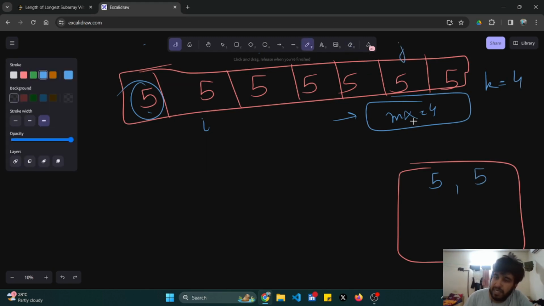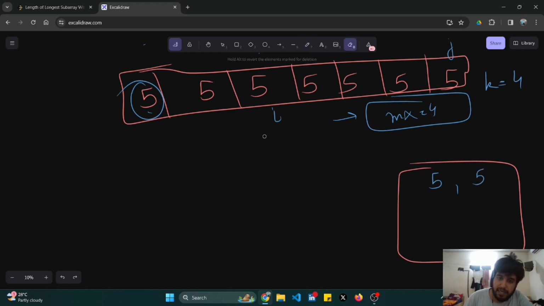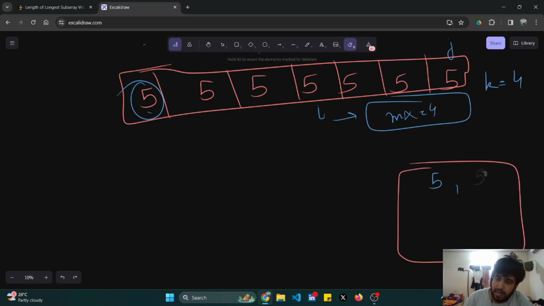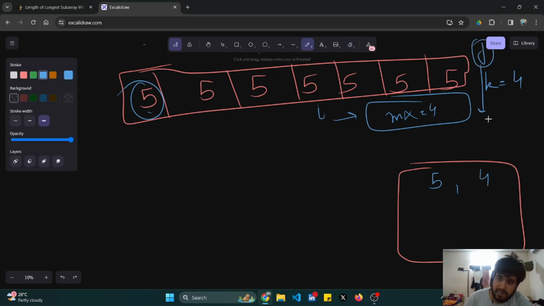The frequency will be incremented. Is it following the condition? No. So my i pointer would increase and the frequency would decrease, and the j pointer would increment. I'll again increment, and i comes here, and it becomes 4. In the next case j becomes here. So this is my ending condition. What is my max value? My max value is equal to 4. Yes, this is what I have to return.